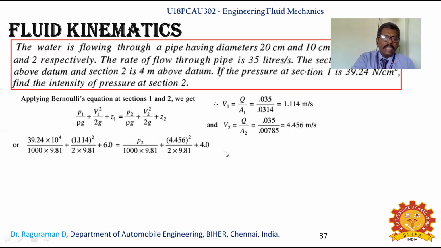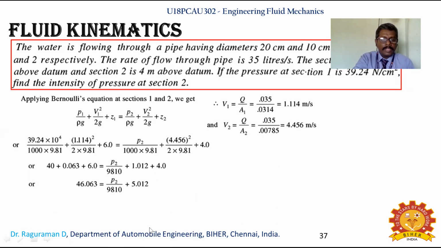Now you are making an application of Bernoulli's equation. P1 value is given in the problem itself. The only thing not given in the problem is P2. V1 and V2 we have calculated using the continuity equation, so you substitute the calculated values and reduce the equation, because the only unknown is P2.